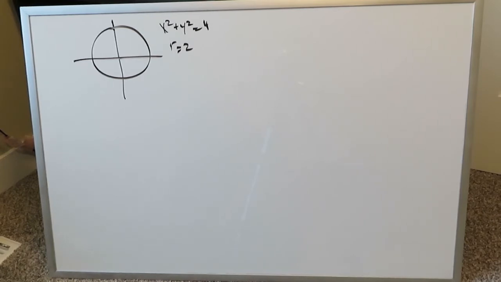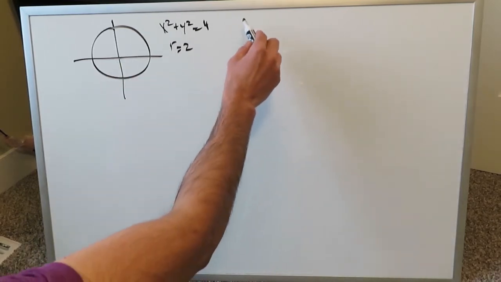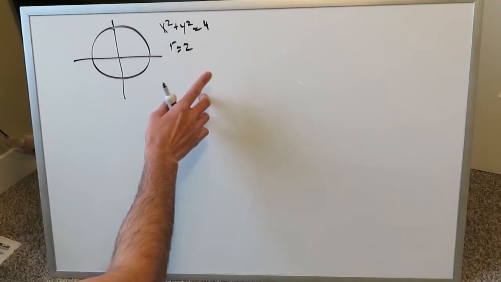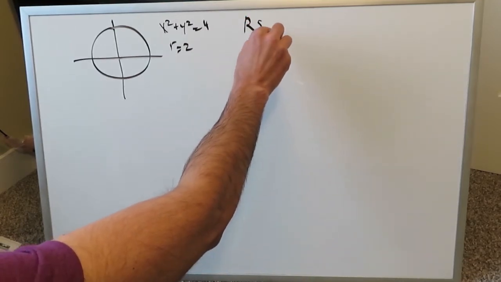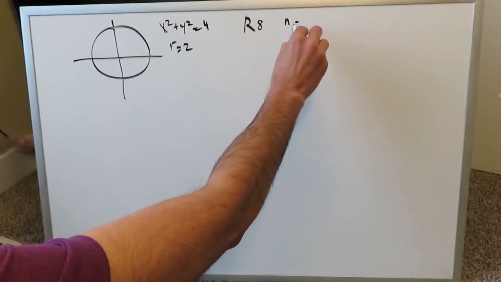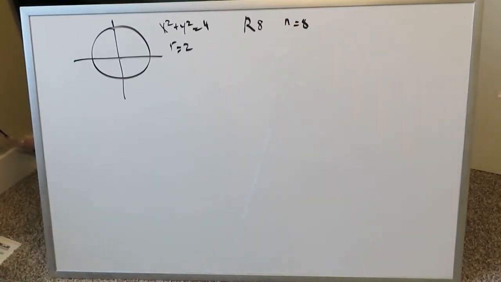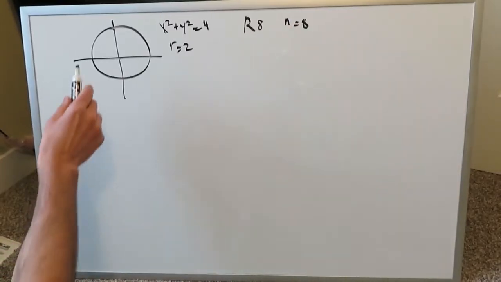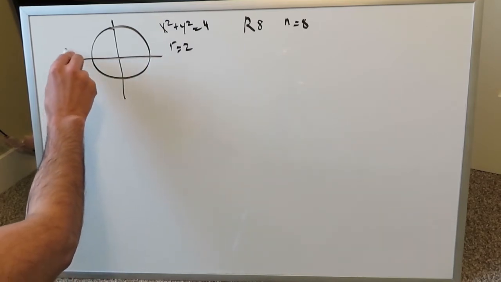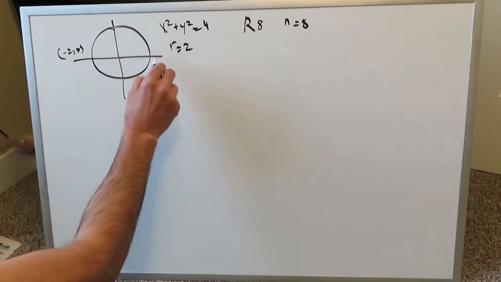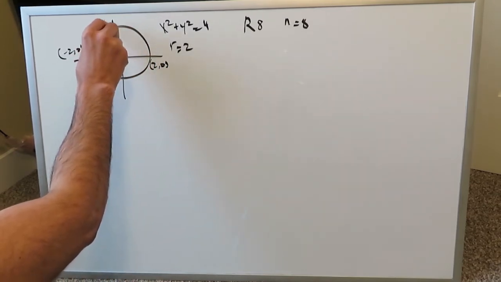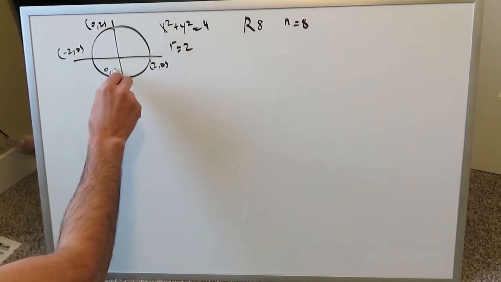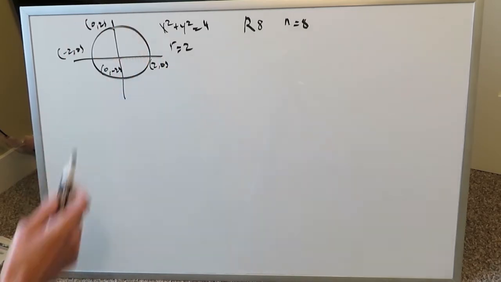You know the Riemann technique, and this time let's opt for doing a number other than 4. We're trying to calculate, let's say, R8. So we know n is equal to 8. If we know n is equal to 8 and we know the radius is equal to 2, in all of these dimensions we know we have a minus 2 comma 0. Here we have a 2 comma 0. Here we'll have a 0 comma 2, and lastly here we'll have a 0 comma minus 2. These are our x and y intercepts.